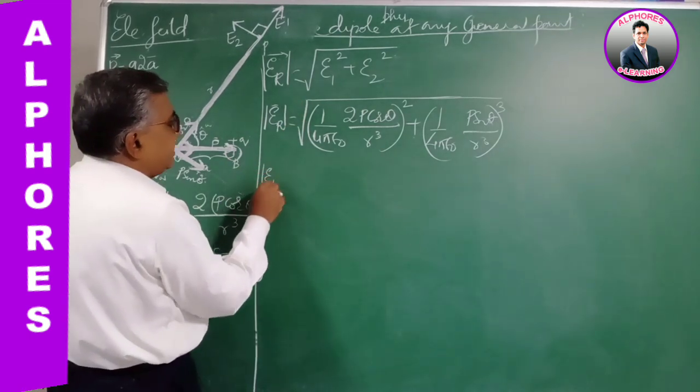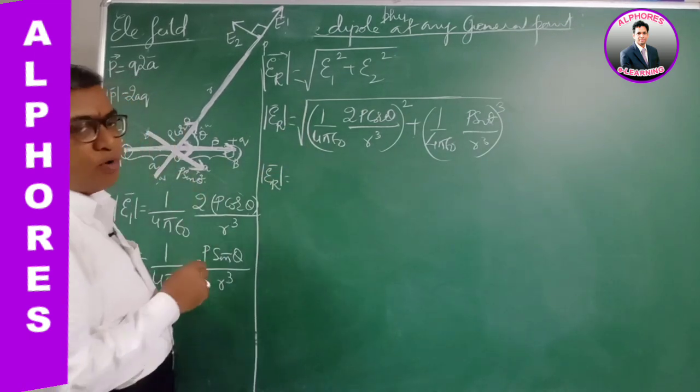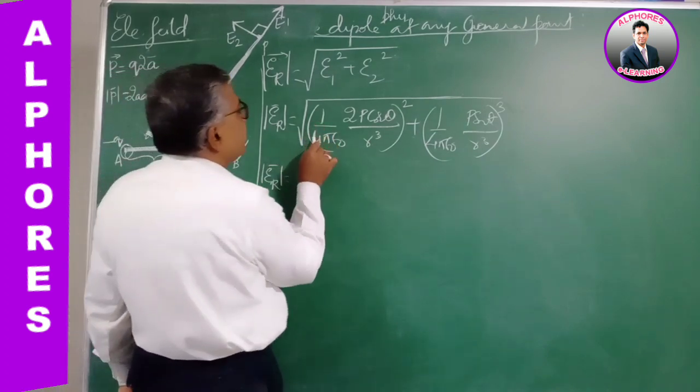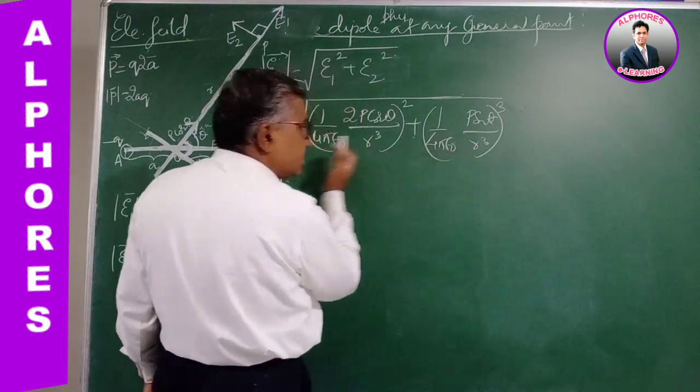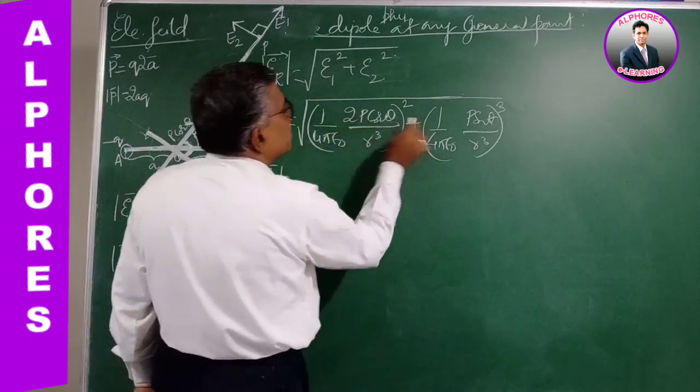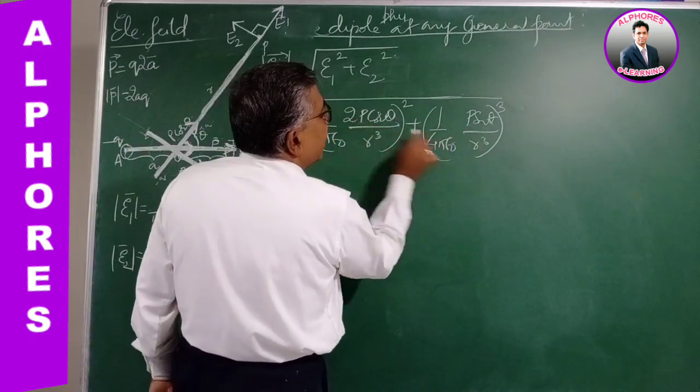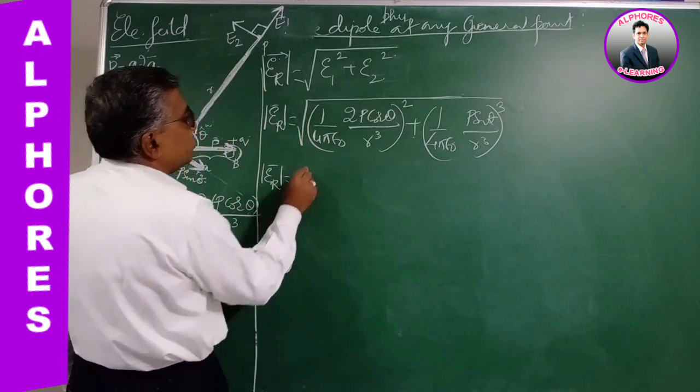First of all, let me take the common things out of the square root. 1 by 4 pi epsilon naught is common. Even p is also common. r cube is also common. So please take those things out.